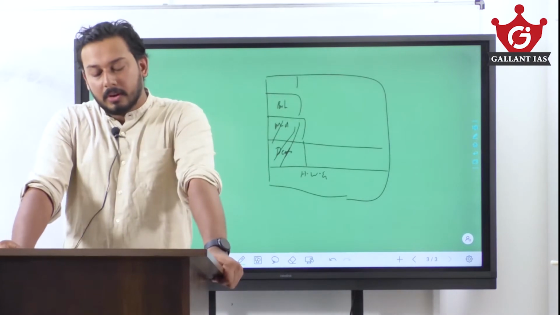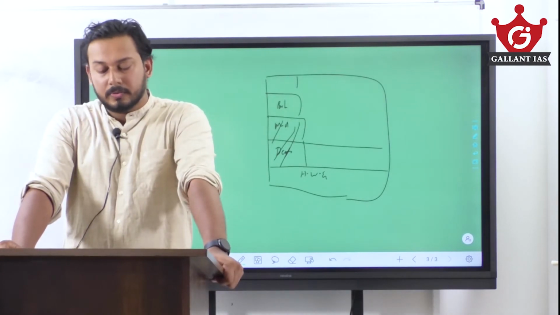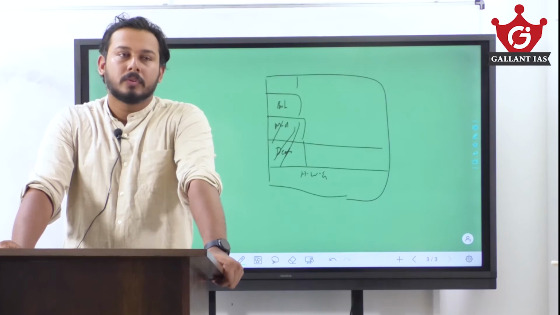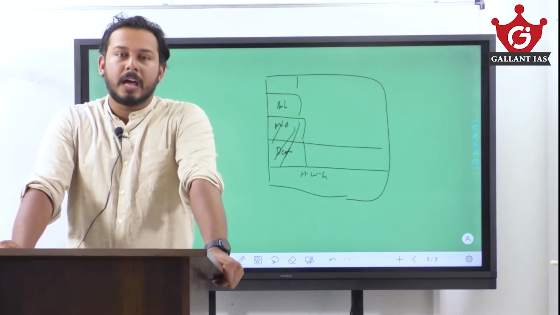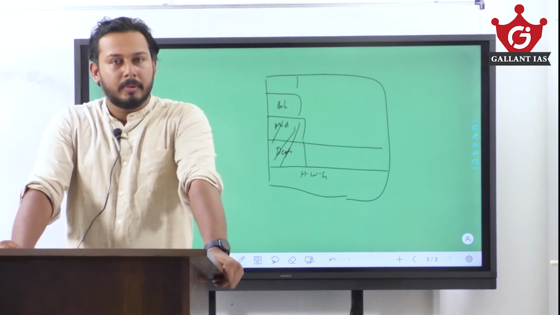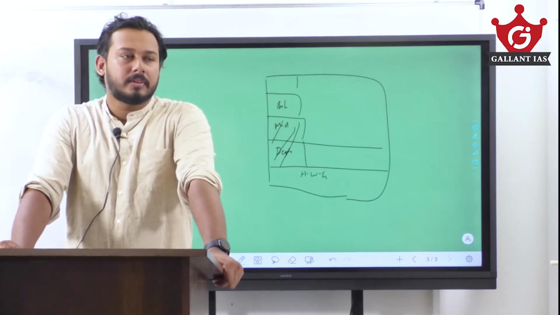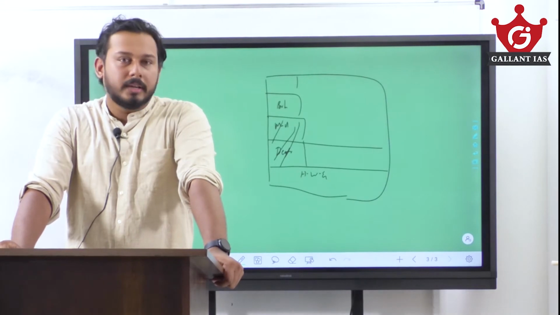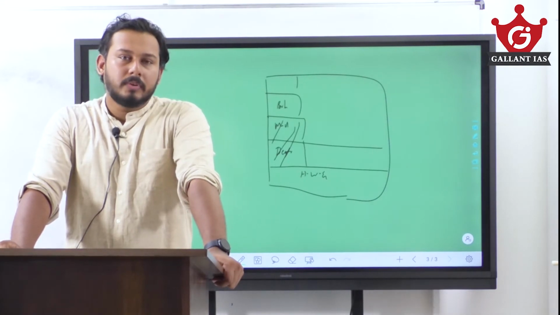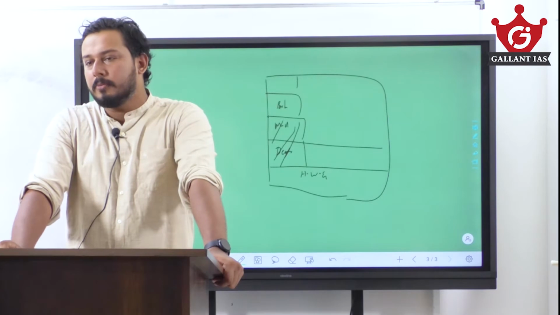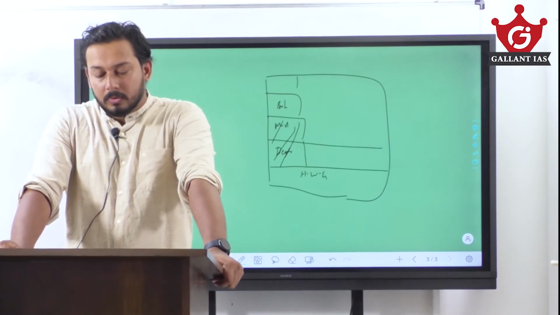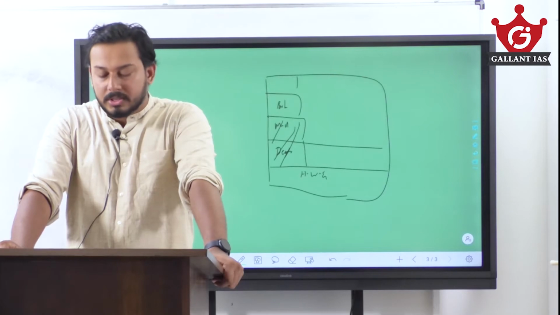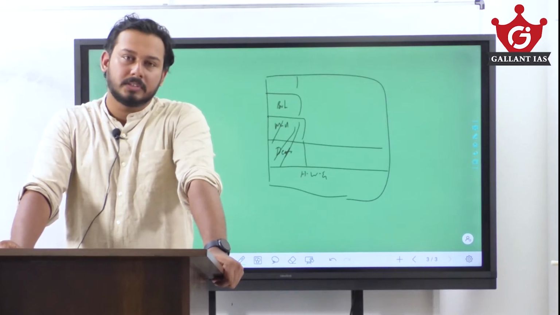First statement, velocity of body waves are constant across various layers of Earth's interior. No. Within the body waves, we know that we have primary waves and secondary waves. Primary waves travel through solid, liquid and all mediums. Secondary waves can travel only through solid mediums. Primary waves, when they move from one medium to another, there will be change in velocity. So, the velocity of body waves are not constant across various layers of Earth's interior.